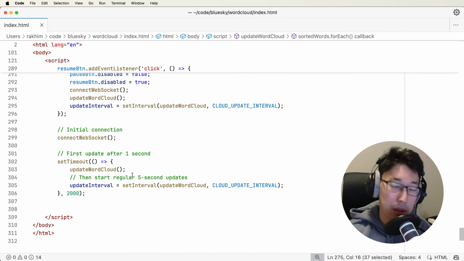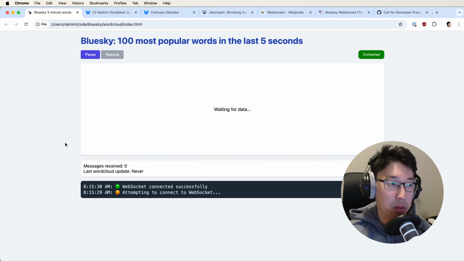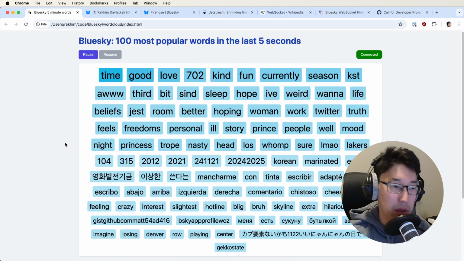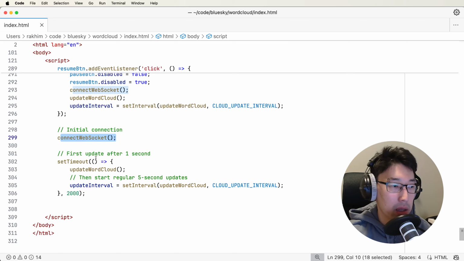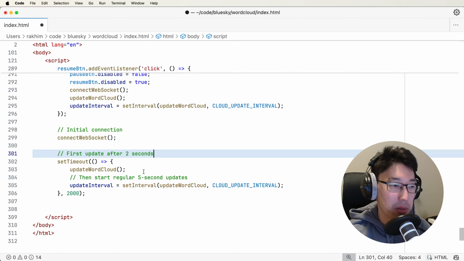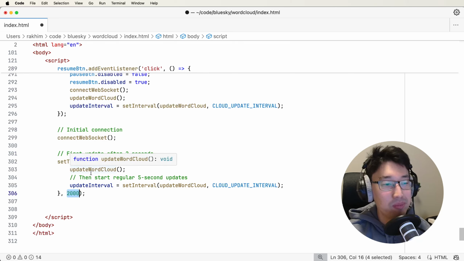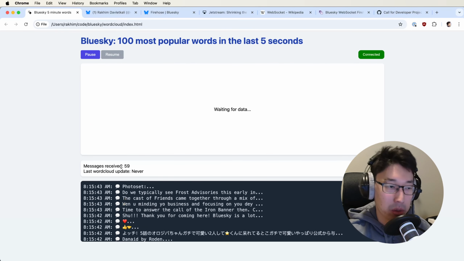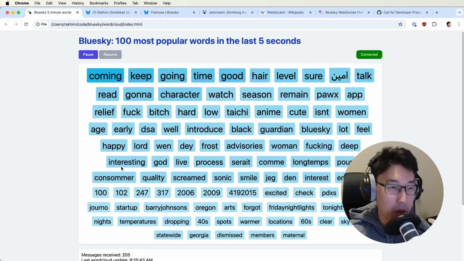And in the end, once all those functions and globals are defined, I want to connect the WebSocket. So on page load, it starts. You don't have to press anything. And then the first update, I want to be actually 2 seconds, because once I load the page, I don't want to wait 5 seconds. It's kind of too long.